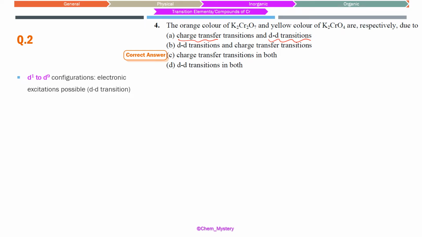The thing is, when we have a d1 to d9 configuration, where at least 1 electron is present in the d subshell, or at most d9 electrons are present, then d-d transitions are possible, because only then can electronic excitation take place.